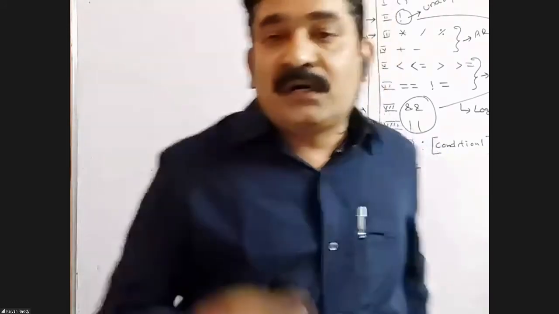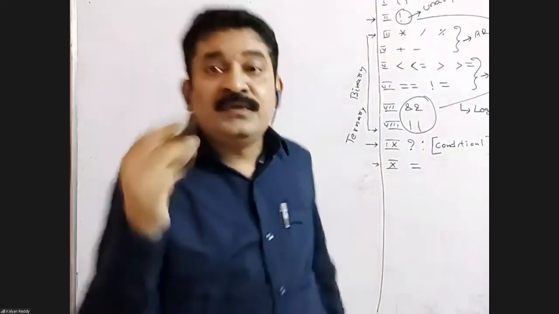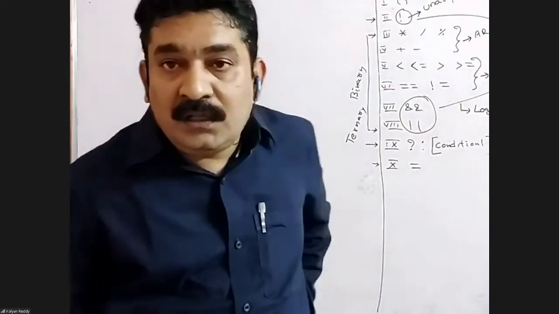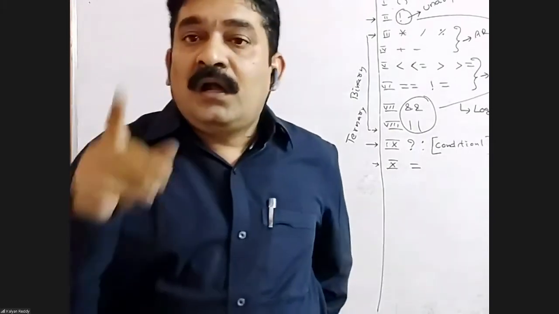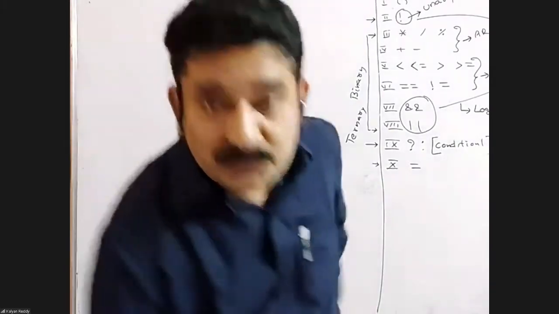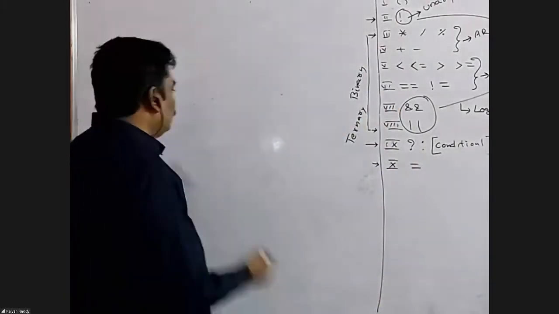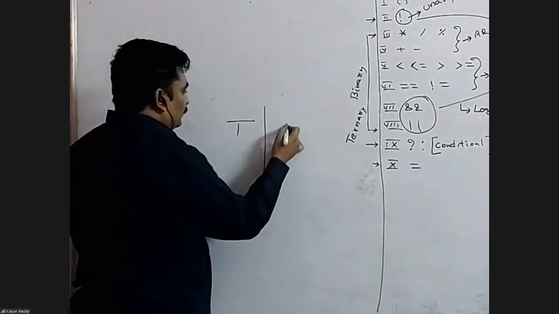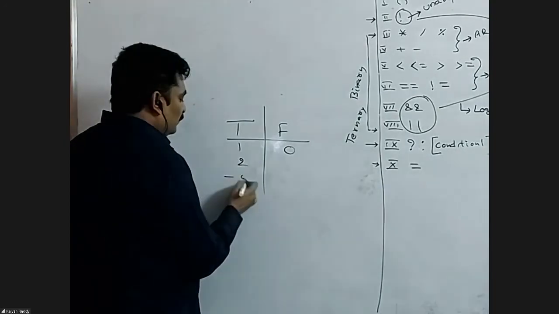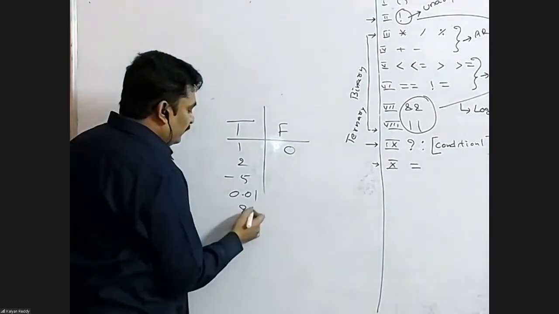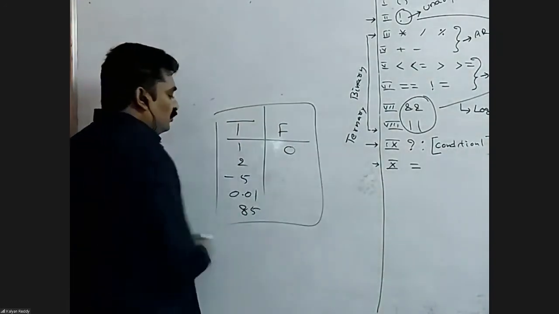First point, all relational and logical operators always return 1 or 0. Second point, if the expression is true, the operator returns 1, else 0. Last point, every non-zero is true, 0 is false. True, false. 0 is false. 1 is true, 2 is true, minus 5 is true, 0.01 is true, 85 is true. Every non-zero is true, 0 is false.